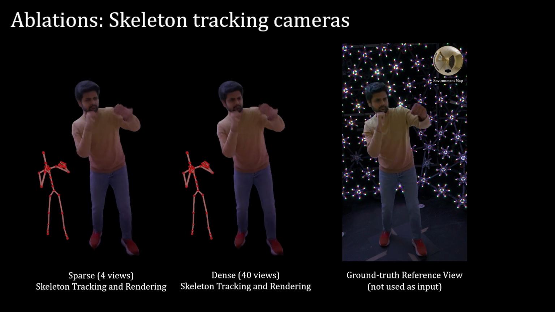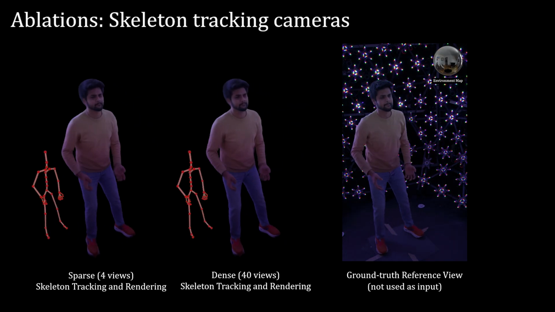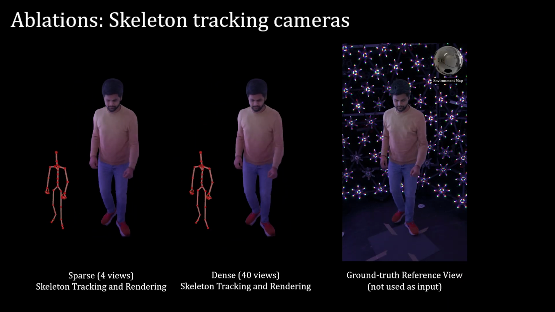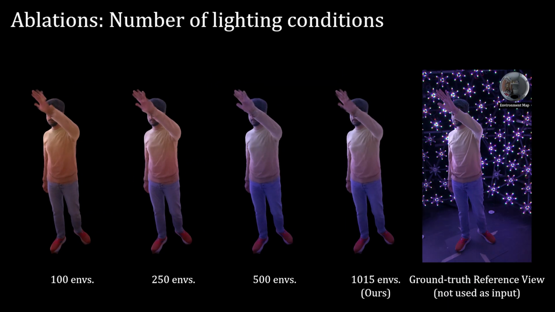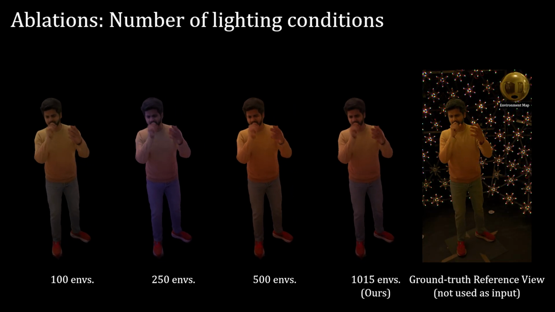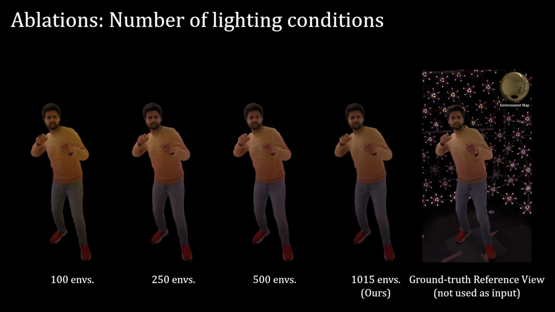Next, we show our results with skeleton tracking obtained from our runtime sparse views. Compared to the tracking obtained from dense views, we observe a minimal decrease in performance. We ablate the number of lighting conditions required for our network to learn the correct relighting and observe increased overfitting as the number of training lighting conditions decreases.